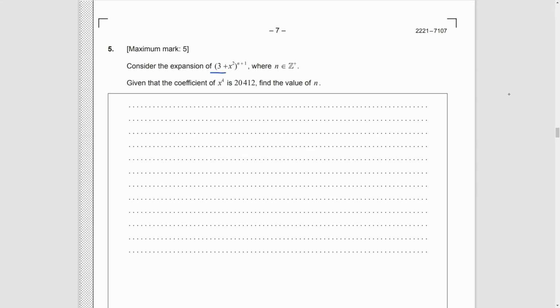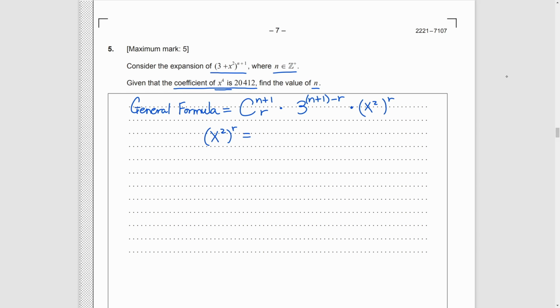Question 5. Consider the expansion of this. Given that the coefficient of x^4 is 20412, we want to find n. First, we write down the general formula of the terms, and then we try to consider the term of x^4. So, r needs to be 2.